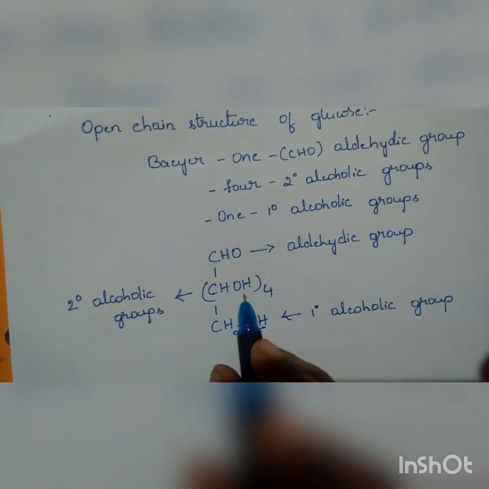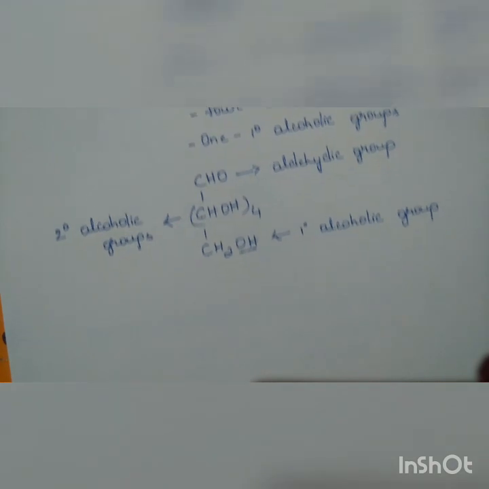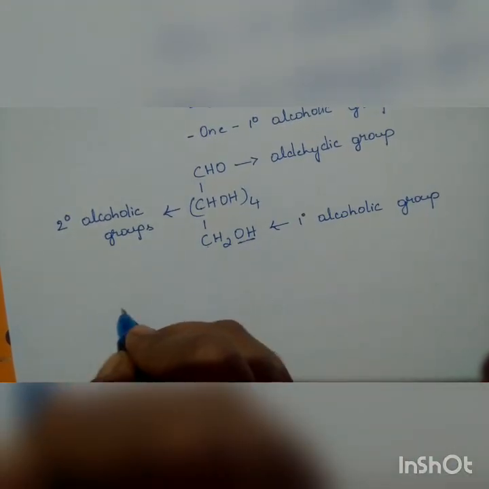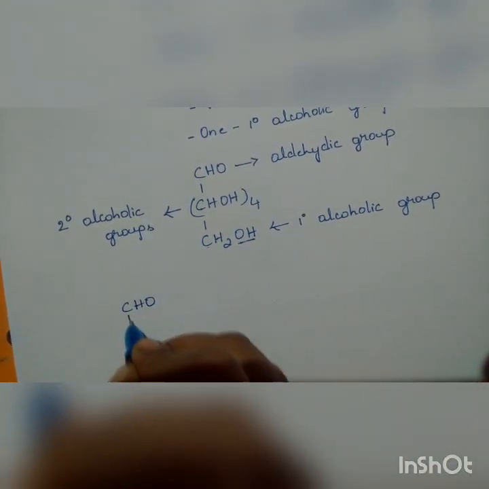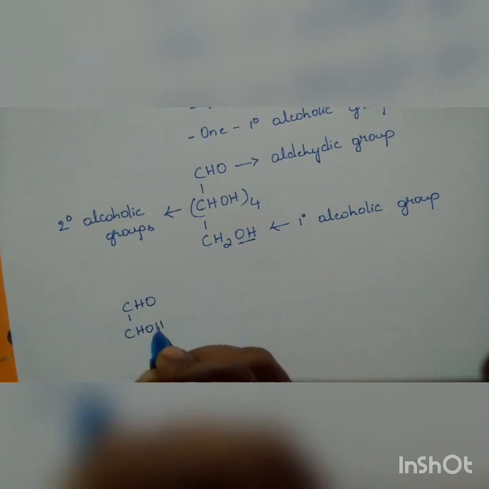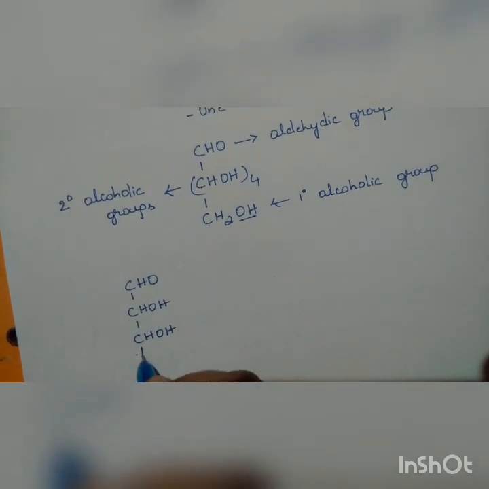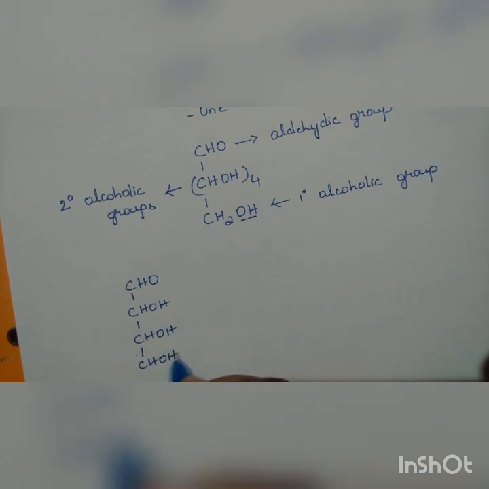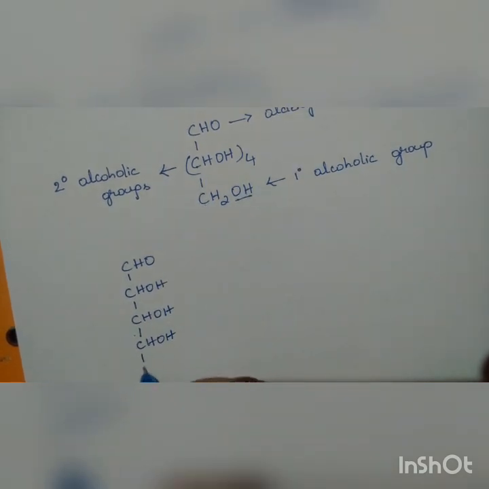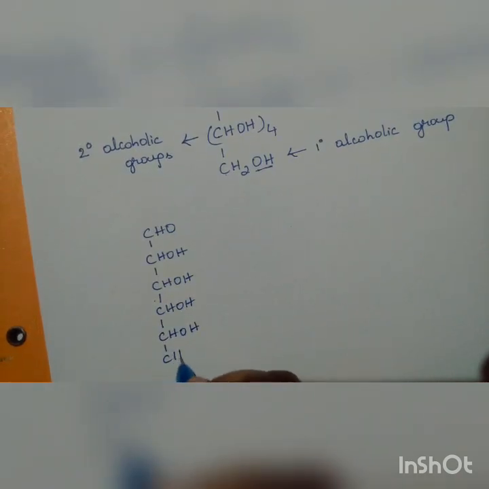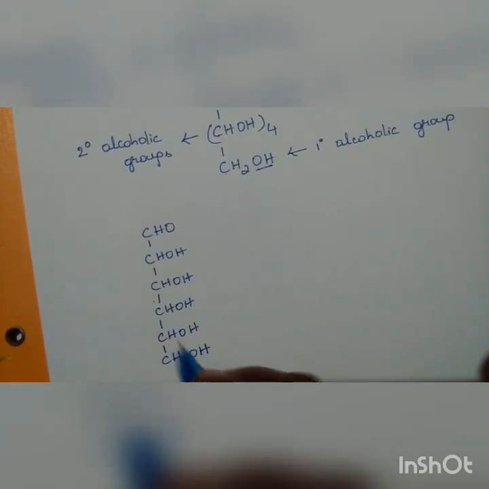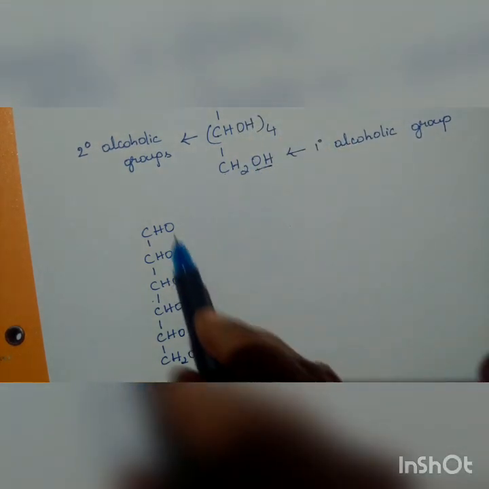So we can write the same thing as CHO, CHOH, CHOH, CHOH, CHOH, and then CH2OH. This is what it exactly means.